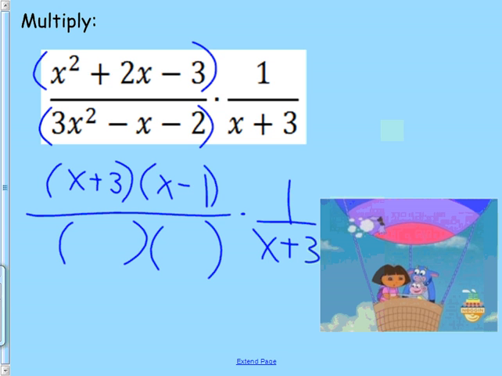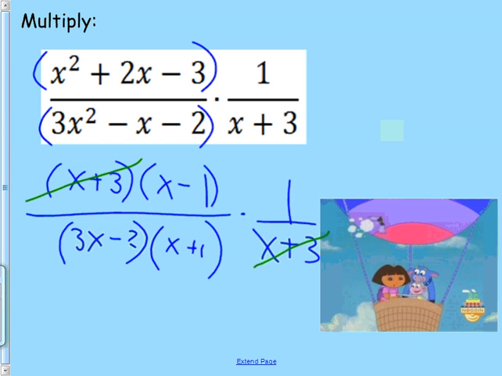On the bottom, it can factor to 3x, and let me think, I think it's going to be x minus 1, and this is going to be plus 2. I'm going to double check that: outside, inside. Nope, that's the exact opposite of what I want. So I put an x plus 1 here and an x and a minus there. There, I just did your factoring for you to save some time. And if you can factor it, you should. I factored it so that I could cancel stuff. Cancels, cancels.